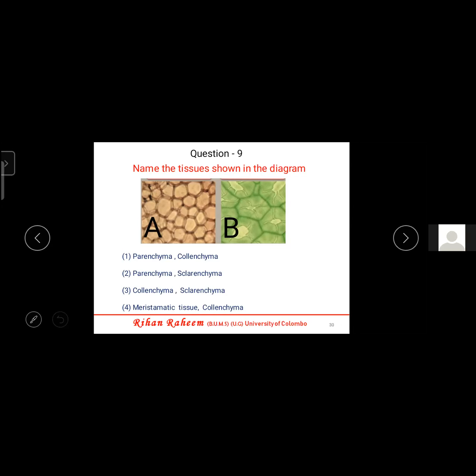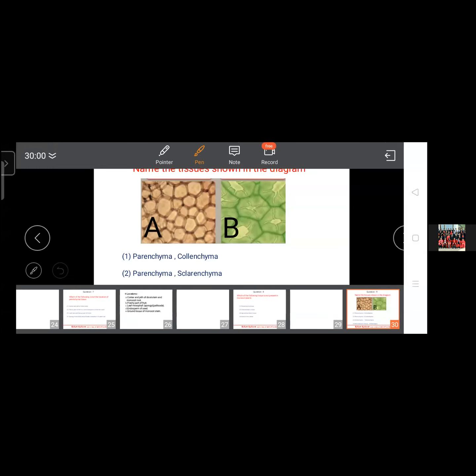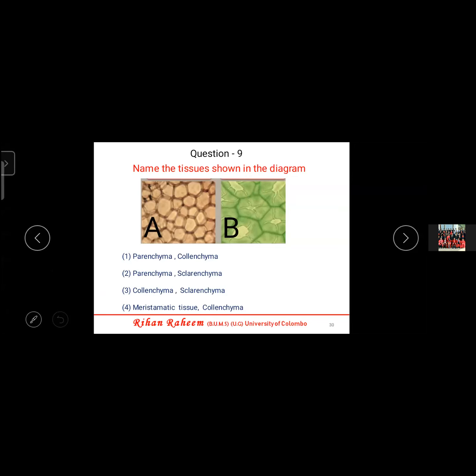In B, well, look at the B part. You can see this. Can you see these holes? I don't know whether you all can see it. Those are the empty lumens. And there are small drains or small canals. Those are known as the pits. So these pits are also there. So normally it is the sclerenchyma.